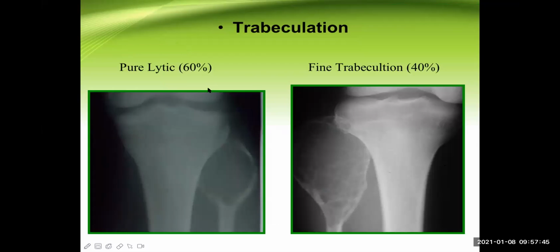So the same thing is written again. Sometimes the trabeculation is not seen. See this? I cannot see any soap bubble appearance, but here I can clearly see the soap bubble appearance. So a pure lytic type of lesion can also be there.